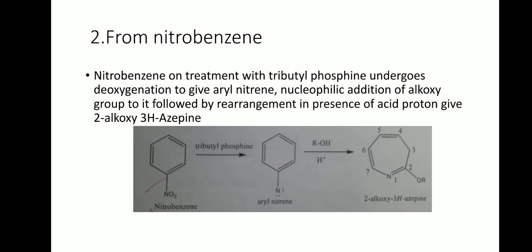Next one is from nitrobenzene. Nitrobenzene on treatment with tributyl phosphane undergoes deoxygenation and gives aryl nitrene. Further, nucleophilic addition of an alkoxy group to aryl nitrene followed by rearrangement in the presence of acid gives 2-alkoxy 3-hydrogen azepine.